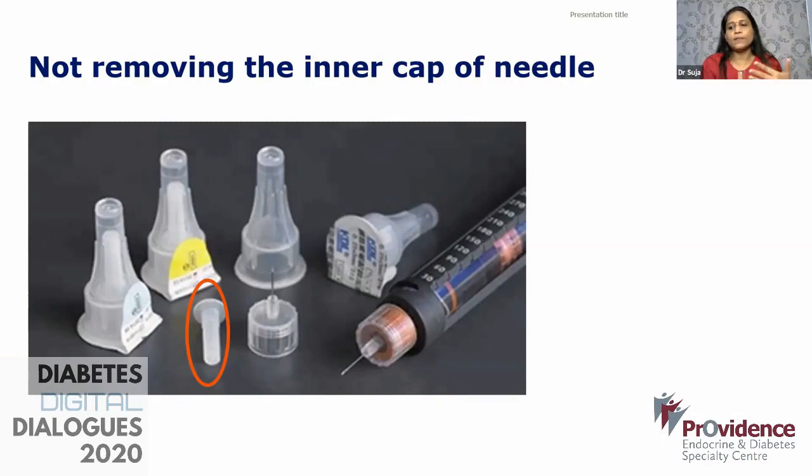The outer cap should be saved for removing the needle from the pen after use, and the inner cap is protecting the needle. So if you're not removing the inner cap, no insulin will be delivered. This should be taught to the patient again.